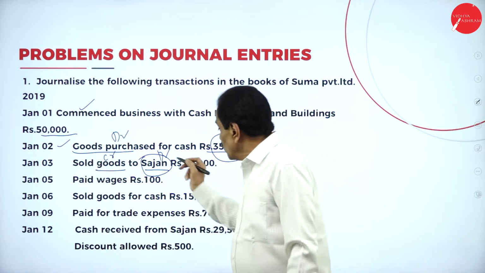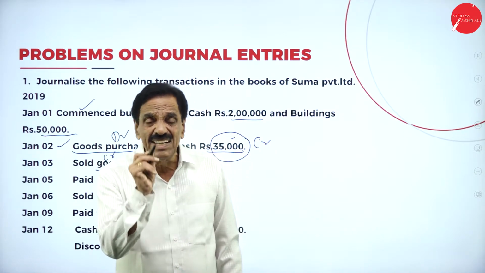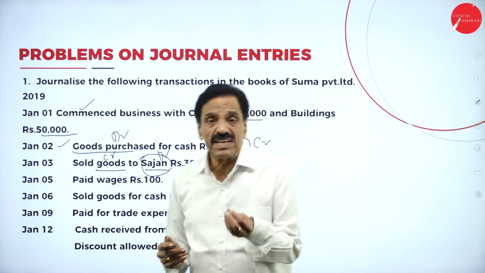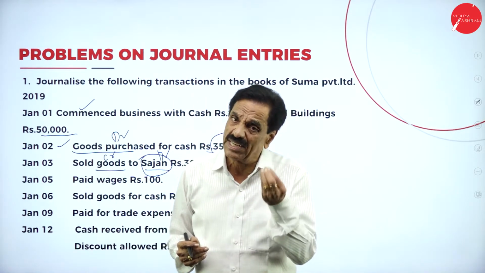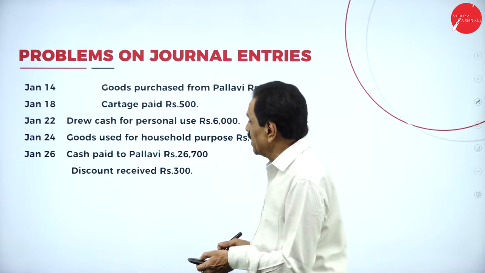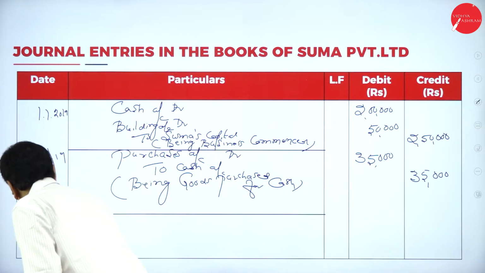When the name comes, it is called a credit transaction. Who is the receiver? Sajan. What's the entry? Sajan account debtor to sales account. This is on third.